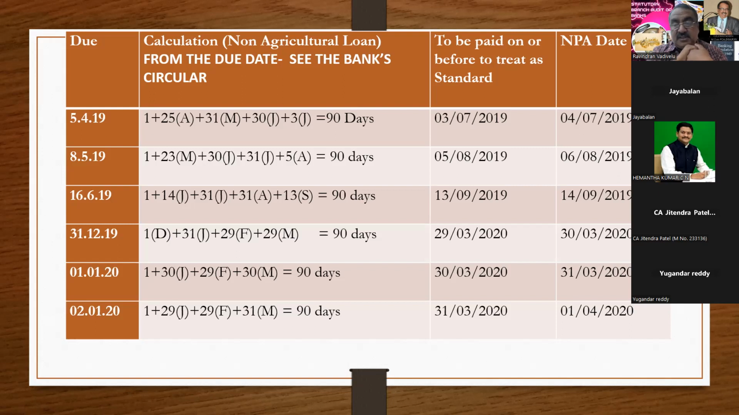Any doubt for this, sir? Because this is a basic thing. Then how to arrive at the 90th day, 90 days. This is also a very basic exercise. Is it clear, friends? One is SMA we have seen. And the next one is calculation of 90 days.